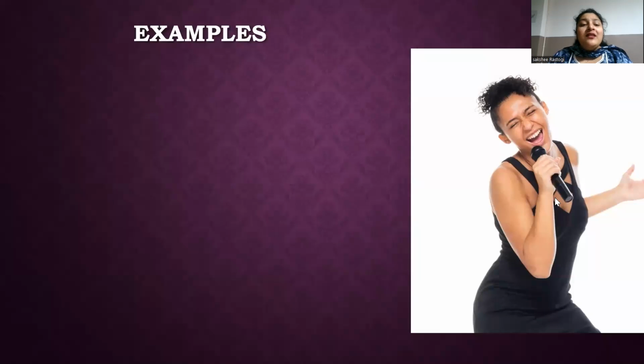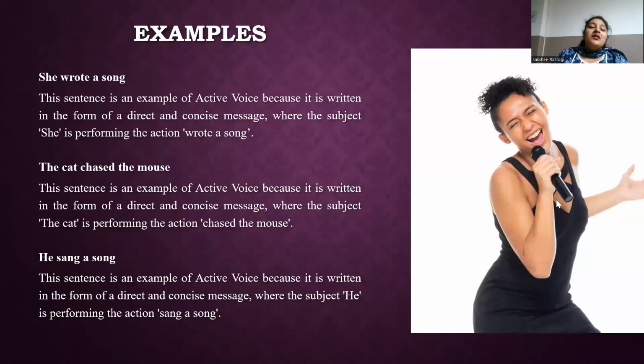Now go forward to the examples. So here is some example. See, the first example is she wrote a song. So this sentence is an example of active voice because it is written in the form of a direct and concise message, where the subject she is performing the action wrote a song. So yes, the sentence she wrote a song is indeed an example of active voice.